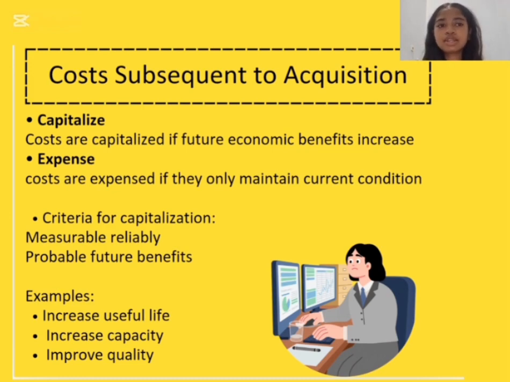In the accounting treatment for costs subsequent to acquisitions, it is mainly about deciding whether to capitalize or to expense. The cost incurred after acquisition is capitalized if it provides future economic benefits, and it is expensed if it only maintains the asset's current condition. The criteria for capitalization are measurable reliably and probable future benefits. For example, increase useful life, increase capacity, and improve quality.